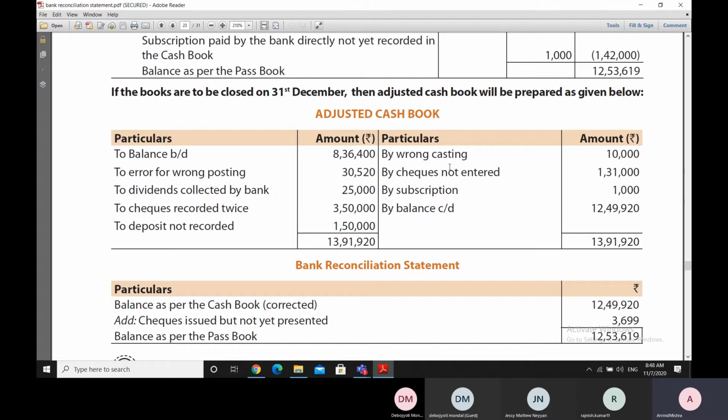So, for example, this wrong casting entry is an error entry of the cash book. Then there are certain checks which are not entered. Again, these are the checks which are there in the bank statement but not entered. So this is the omission entry. It is a subscription which is not entered. Again, an omission entry. Check recorded twice. It is an error entry.